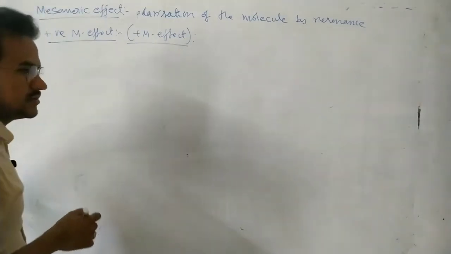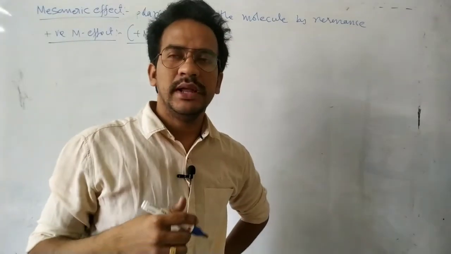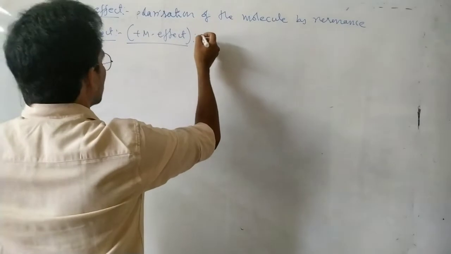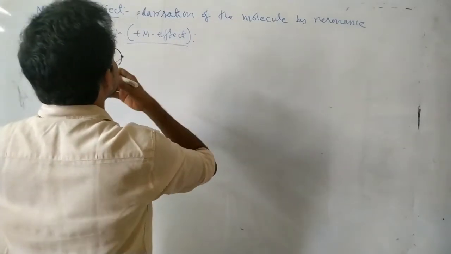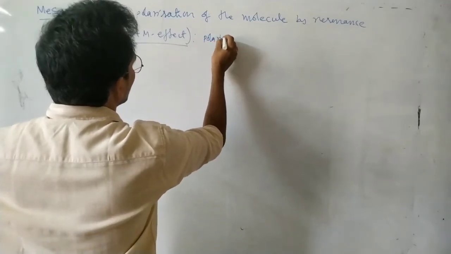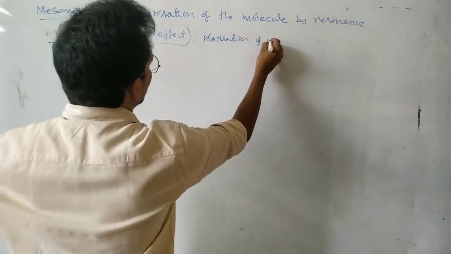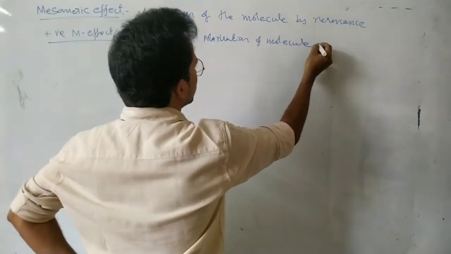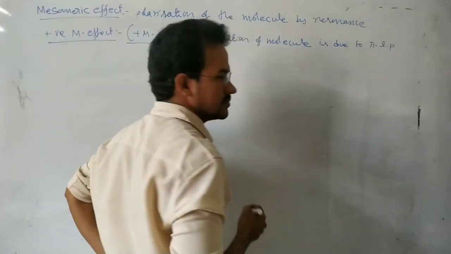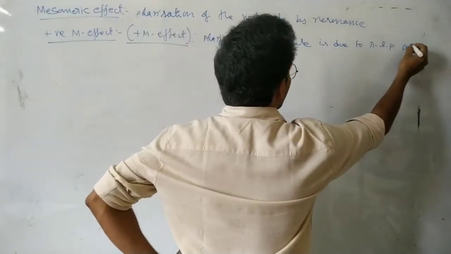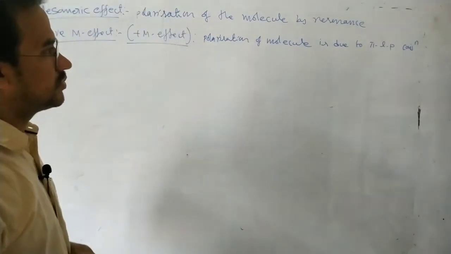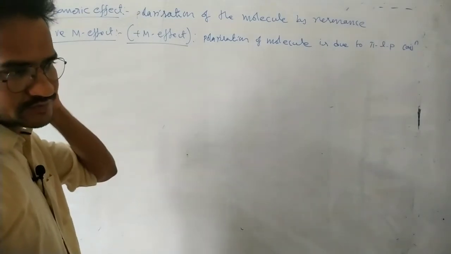The plus M effect is nothing but polarization of the molecule due to delocalization of the non-bonding electrons. Polarization of the molecule, like in this case, is due to pi lone pair conjugation. Polarization of the molecule is due to pi lone pair conjugation.